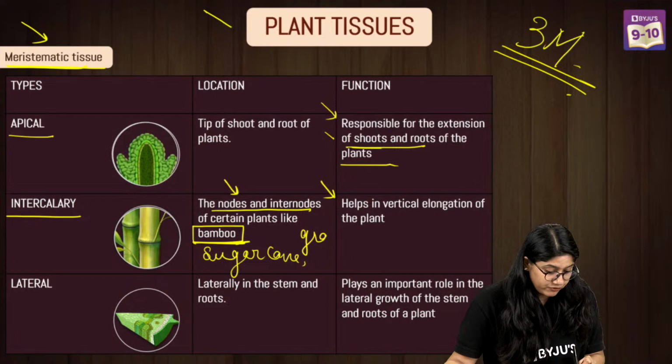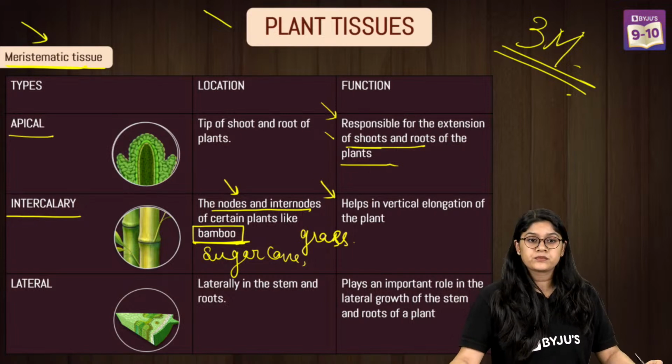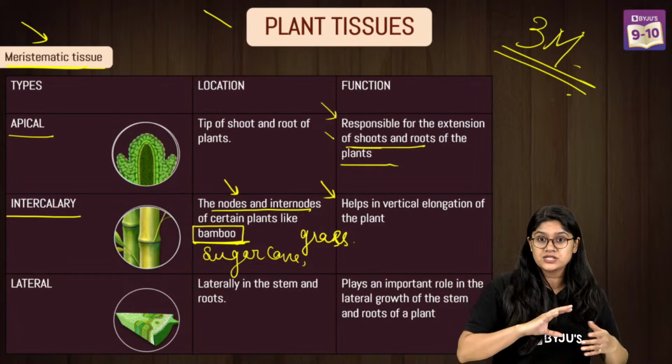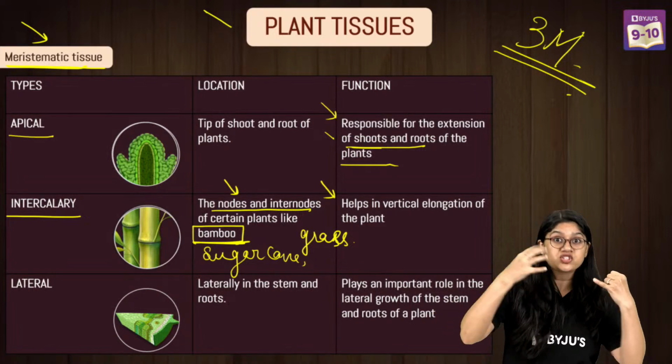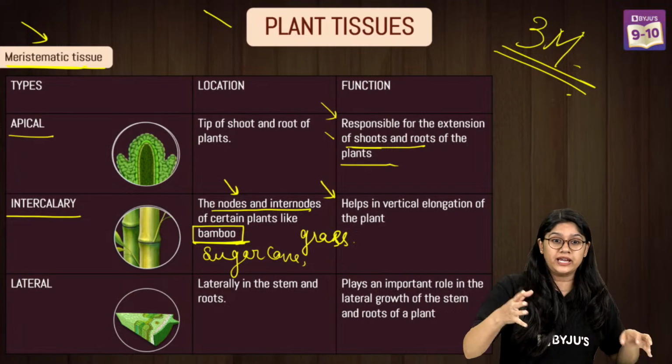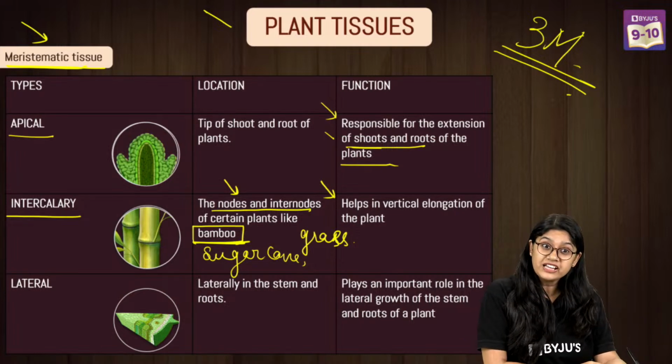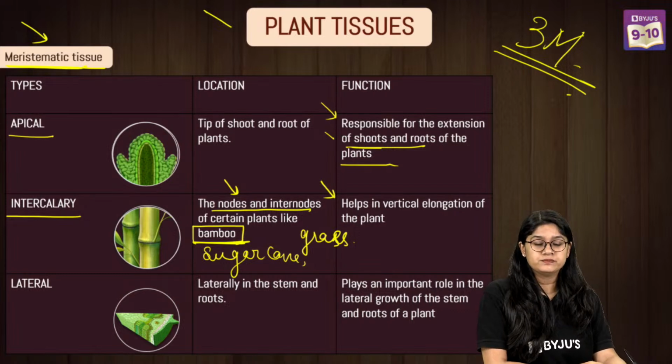And we have the example of grass also over here. So in the examination, they can give you questions based upon which tissue is helping in the growth of grass or sugar cane. The answer remains the same: the intercalary. Very good, everyone. Super proud of you.